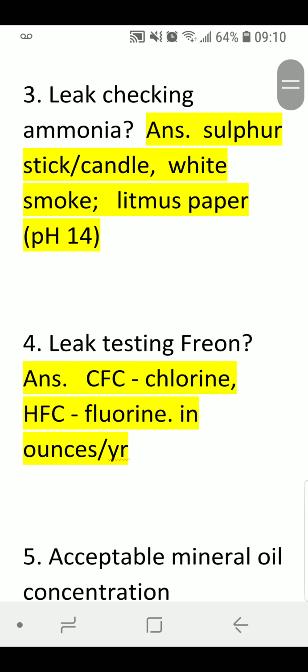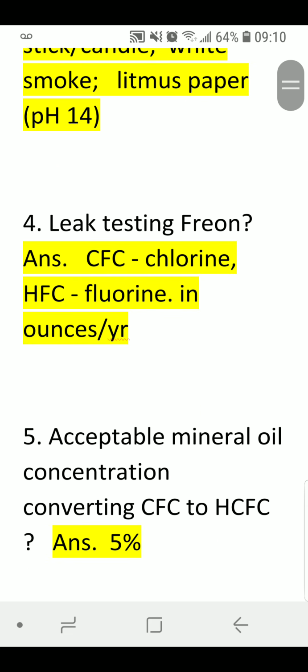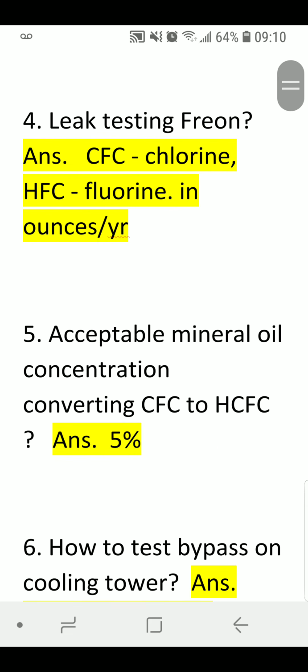Number 13, leak checking ammonia. How? Answer, sulphur stick candle, white smoke, and litmus paper, pH 14. Leak testing Freon.